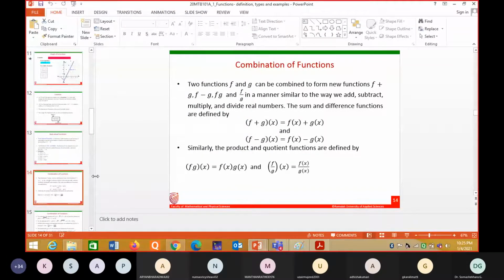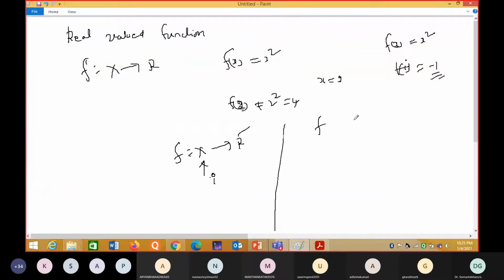Here suppose two functions are there. F is a function, G is also a function. F composition of G is also a function, G composition of F is also a function, and F by G is also a function. F plus G is also a function. F minus G is also a function. The sum or difference of two functions is again a function. That concept is explained here in the slide.